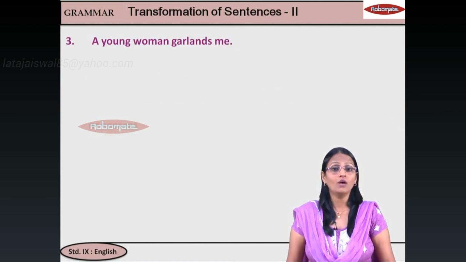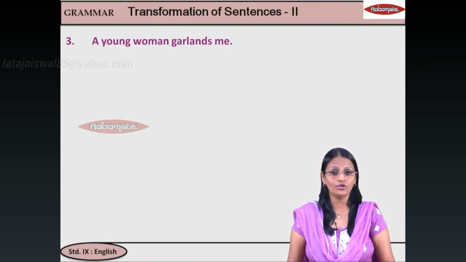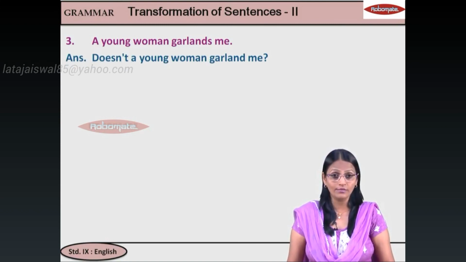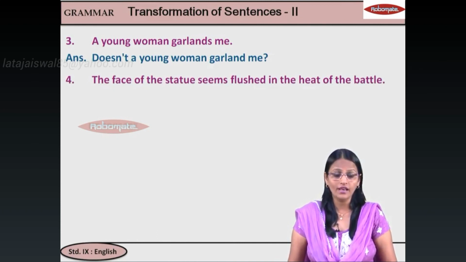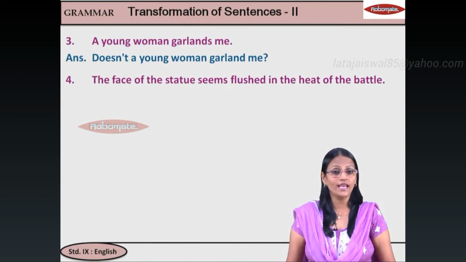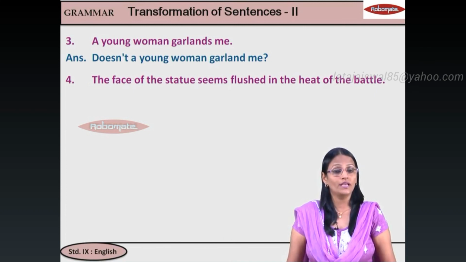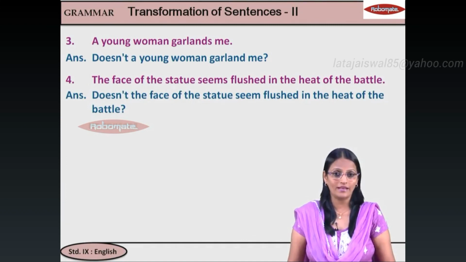Next one. A young woman garlands me. Again, it is assertive, what is its question tag? Doesn't she? But instead of she, what will you write? A young woman. So you will say, doesn't a young woman garland me? Next. The face of the statue seems flushed in the heat of the battle. Now this is also assertive, question tag, seems, is one verb. So here you will say, doesn't it? But in place of it, the face of the statue. So you will say, doesn't the face of the statue seem flushed in the heat of the battle?